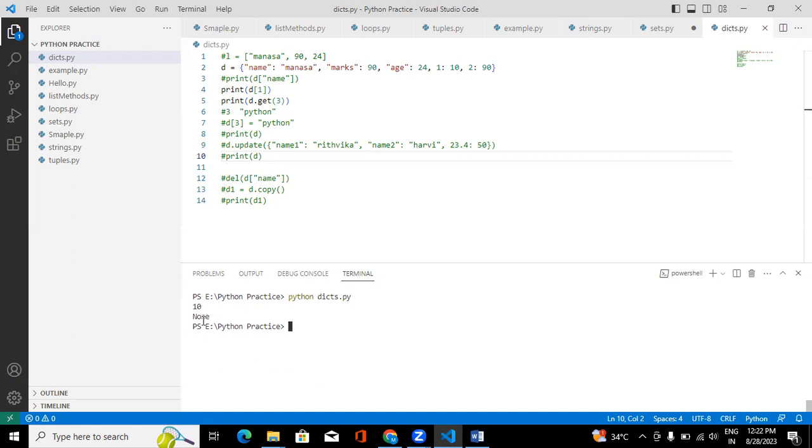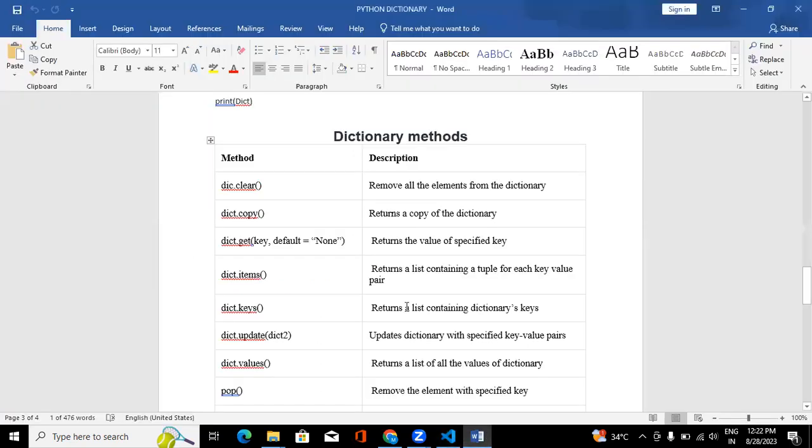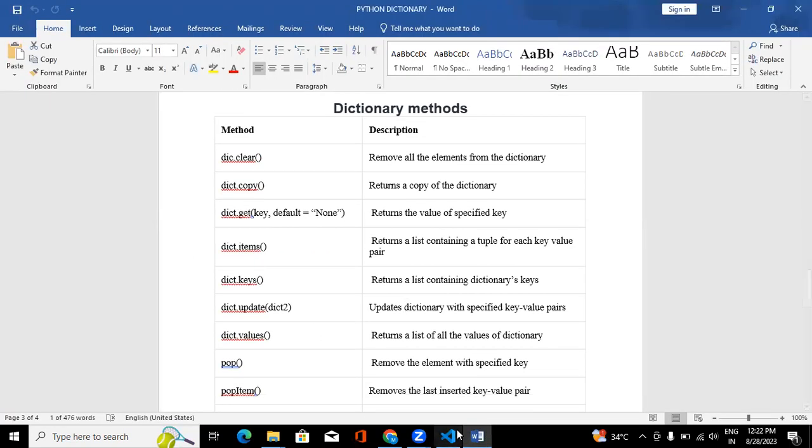See, now it returned None. Previously, when you accessed it directly without the get method, it gave you a key error. But whenever you do that with the help of get, if the particular key is not there, it's going to return you None. That is the difference.